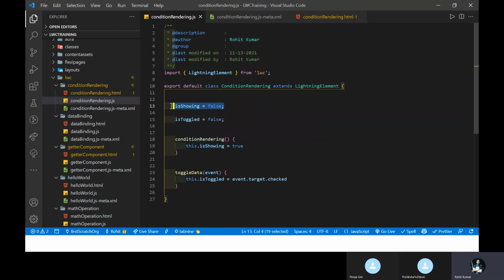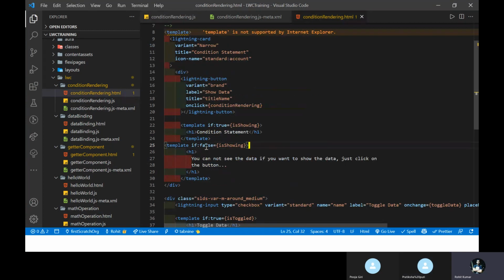So the first time means false, so it always executes the false condition, the if:false. Once I click the button, it automatically renders the if:true condition. Okay, so let me save this and push the code.